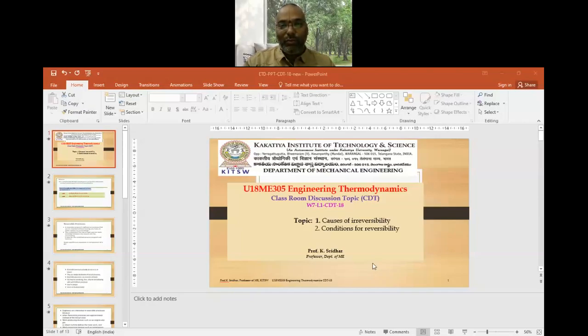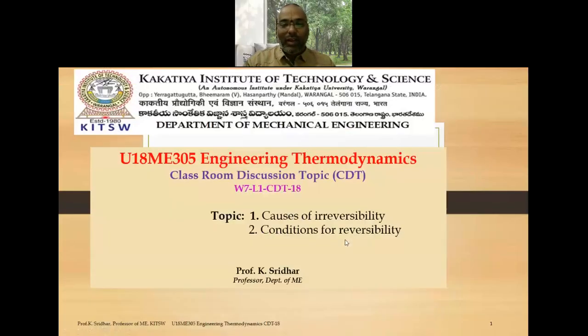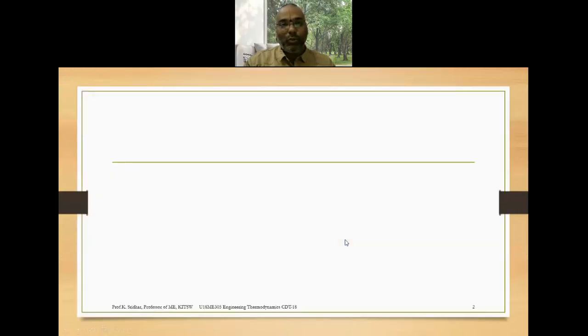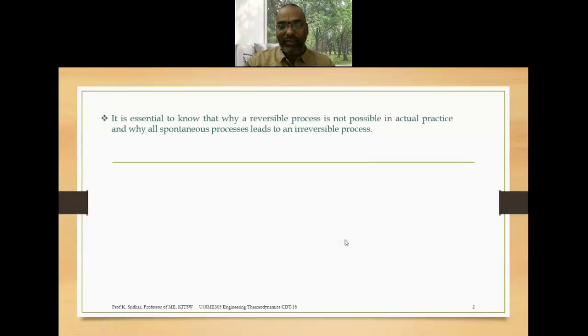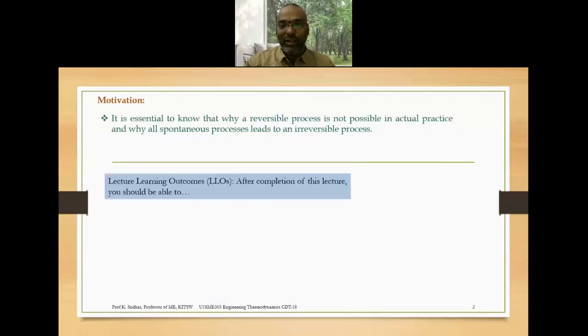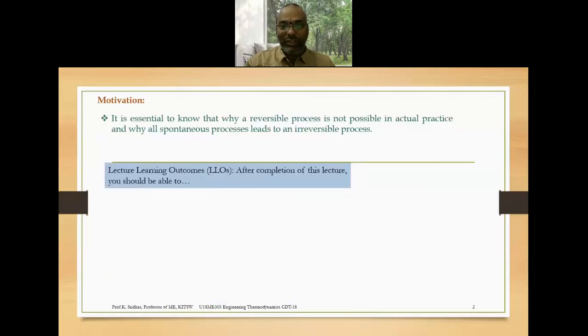So today's classroom discussion topic is the causes of irreversibility and conditions for reversibility, which we have to discuss in today's class. And what is the motivation to study this particular topic? It is essential to know why a reversible process is not possible in actual practice and why all spontaneous processes lead to an irreversible process. So that we have to study under this particular classroom discussion topic.